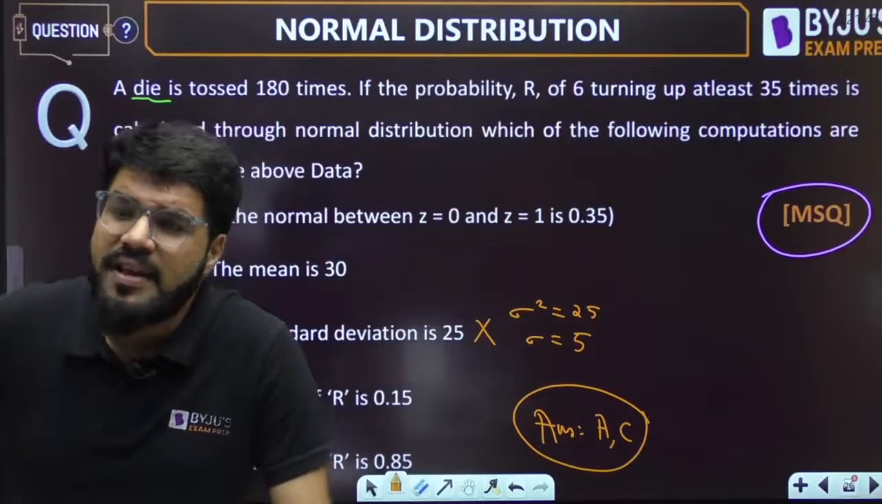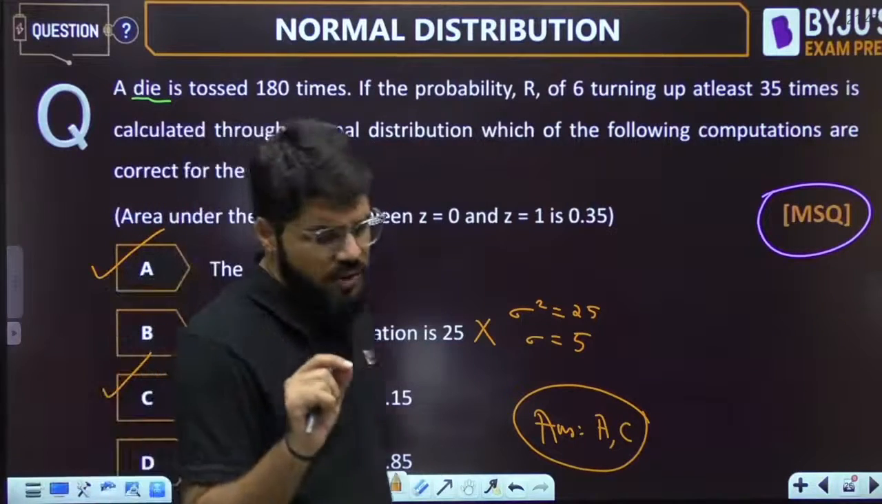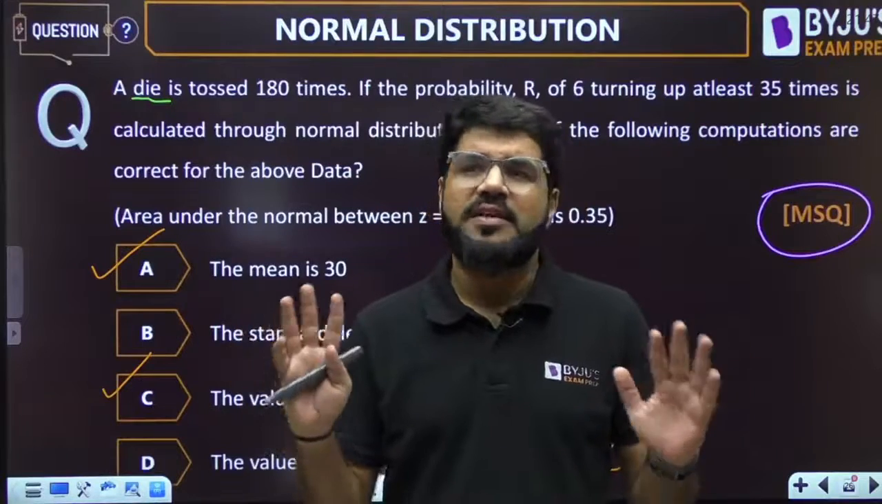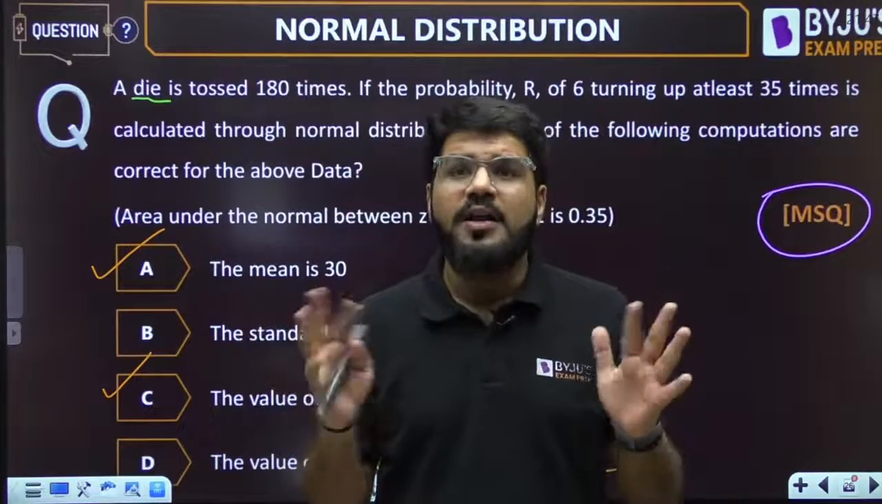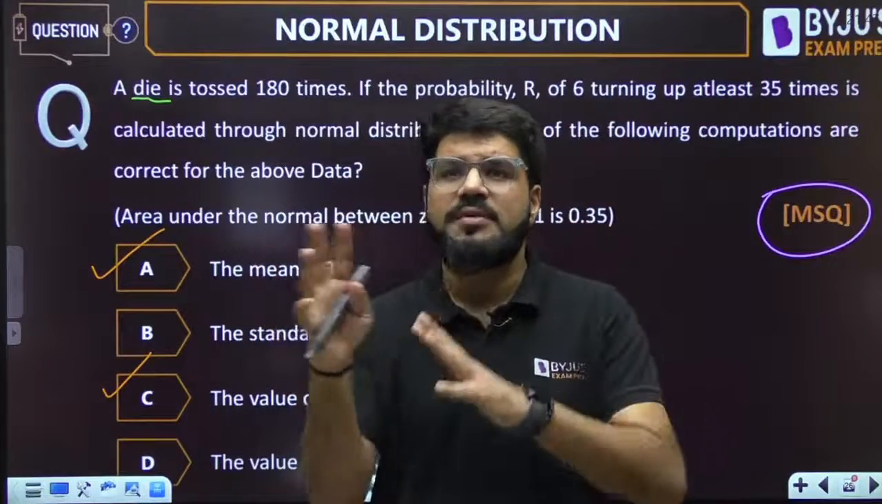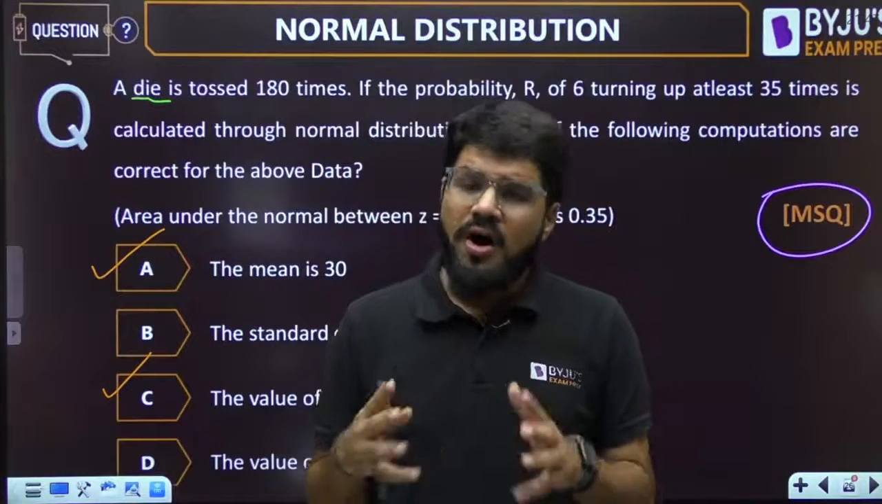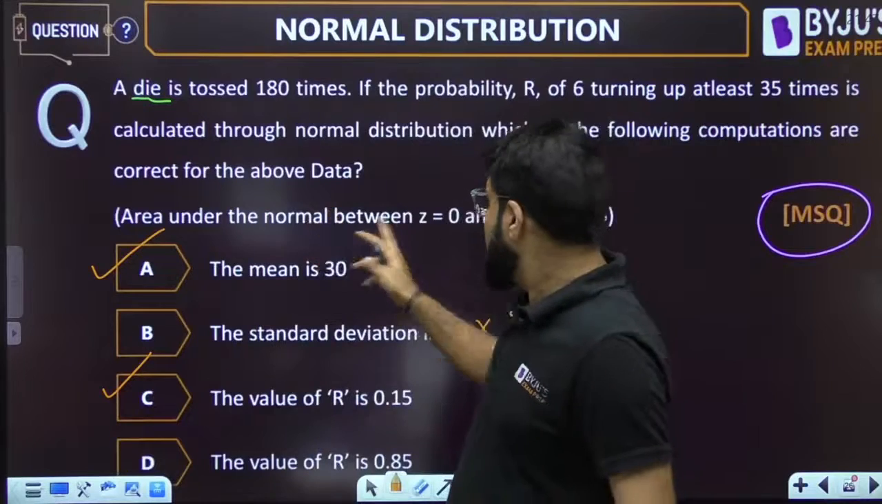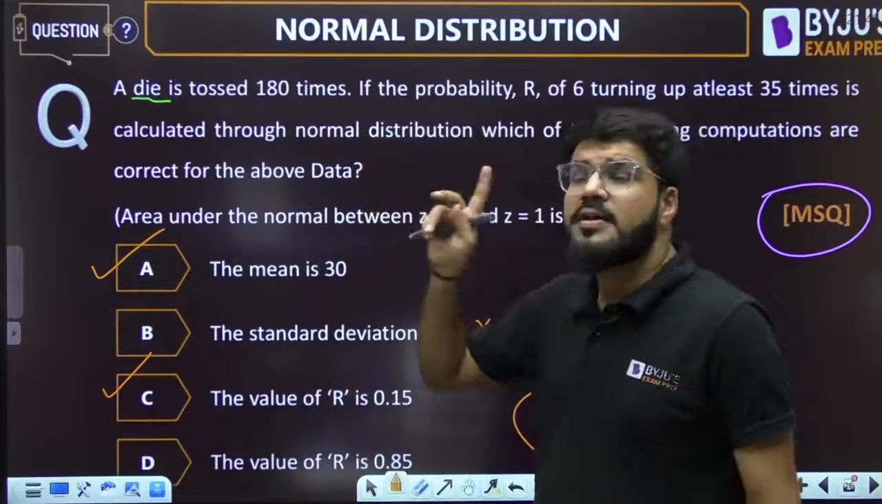Whenever it is non-standard, always you have to see. If it is non-standard, there are 2-3 ways. Either the question will be only on symmetry, or it will be on the sigma rule, like we have solved: 1 sigma, 2 sigma, 3 sigma. Or if it is not on sigma or symmetry, then there will be some area given, but that area is always under the normal curve.